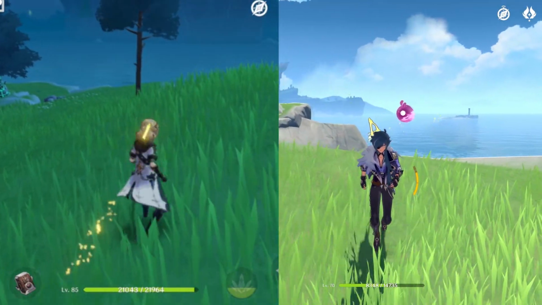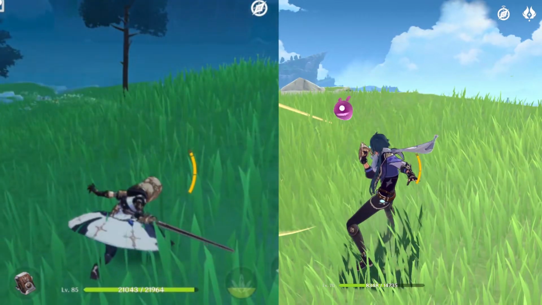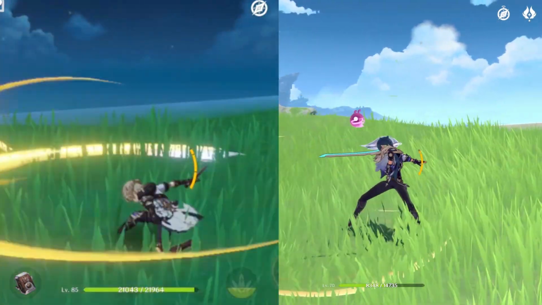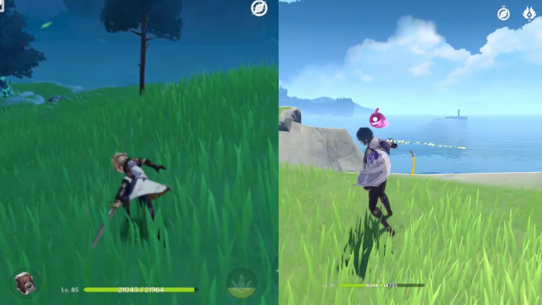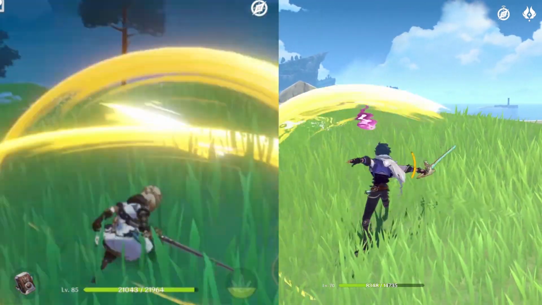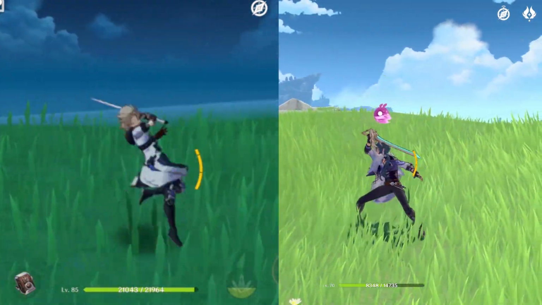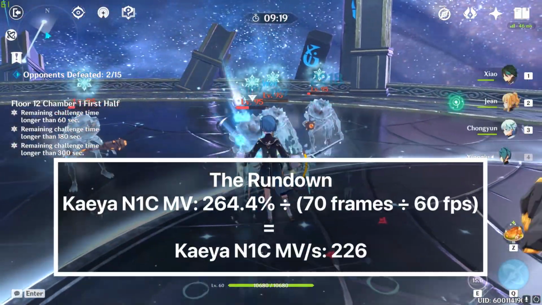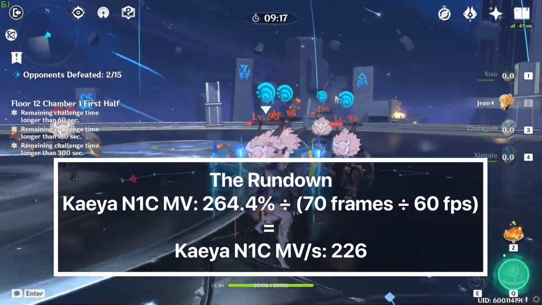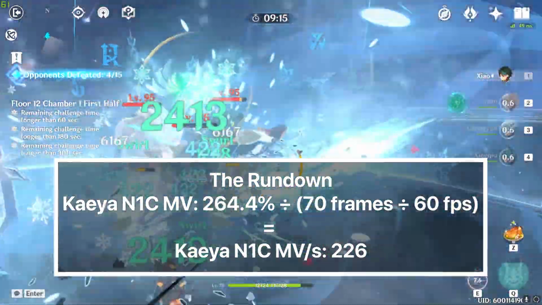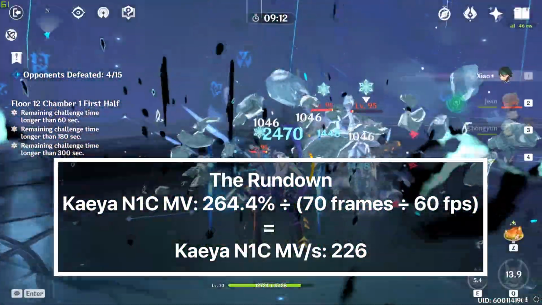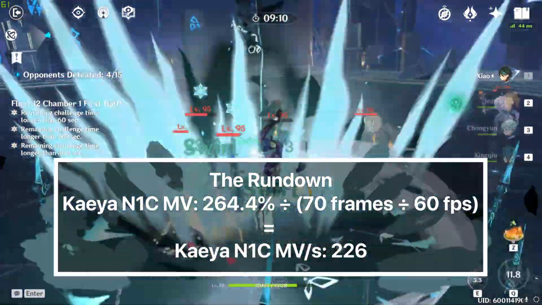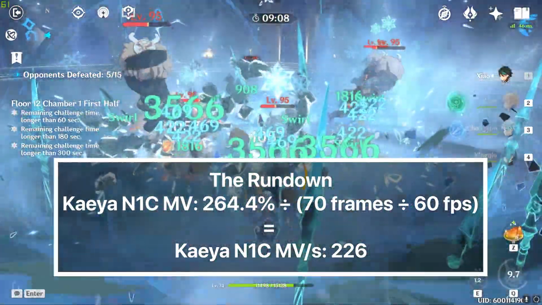For example, both Kaya and Albedo's charge attack spams roughly take about 70 frames to execute. However, when we compare their talent damage percentages and divide it by the time it takes to do them, the difference between the two units becomes very clear. Run through it really quick. We take Kaya's motion value for his charge attack spam of 264.4 and divide it by the time equivalent of 70 frames at 60 frames per second.